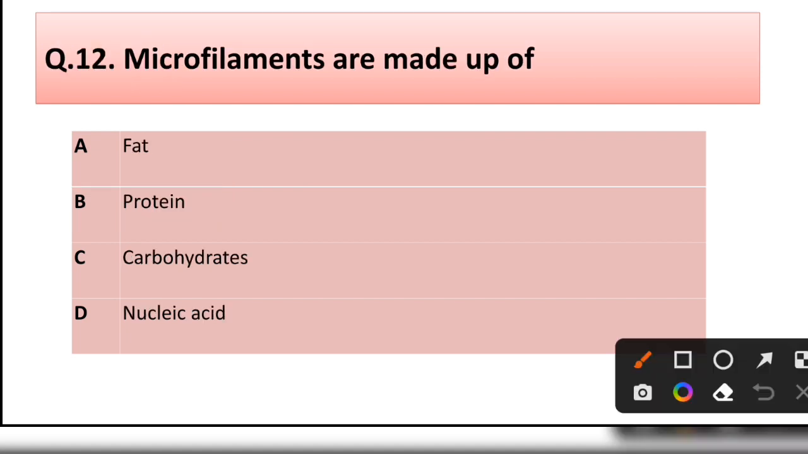Question number 12. Microfilaments are made up of fat, protein, carbohydrates, nucleic acid. Correct answer is option B. Protein.